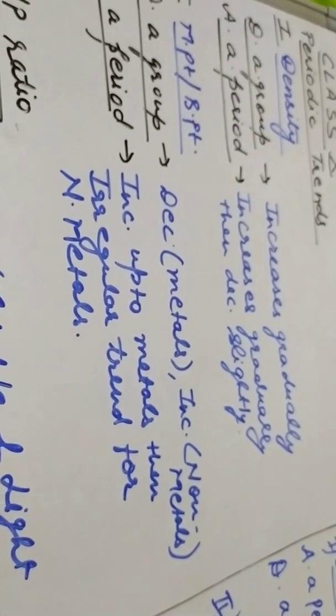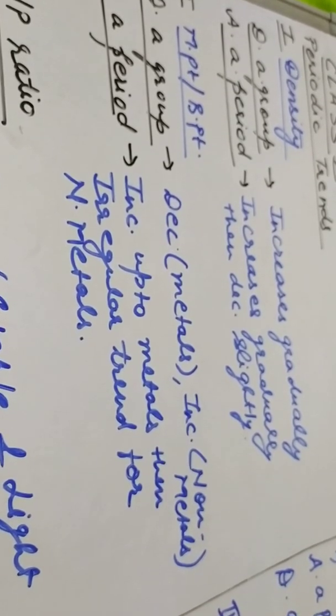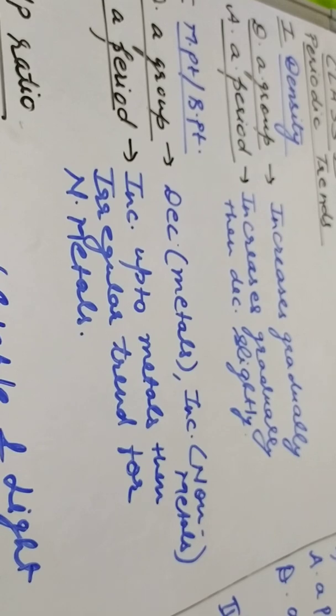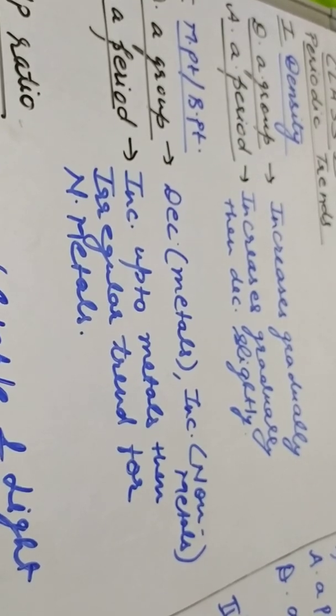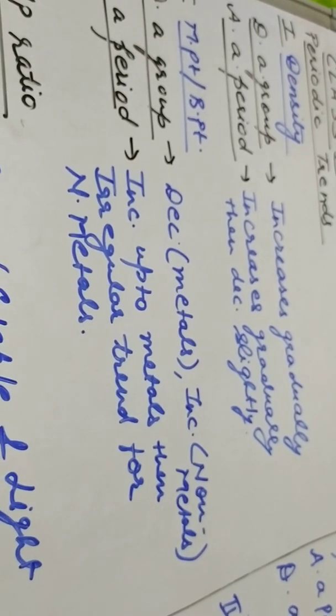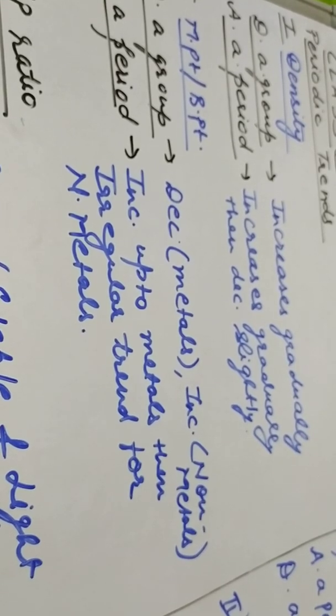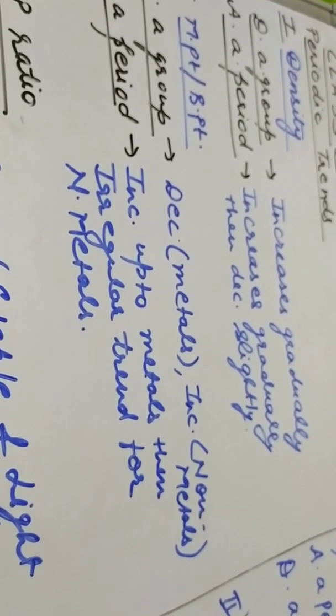Next is melting and boiling point. Down a group, it decreases for metals and increases for non-metals. In case of metals, down a group, the metallic bonding increases. Metallic character increases, you have learned. So metallic bond increases down a group, and it is inversely proportional to the van der Waals forces. Van der Waals forces are the weak forces between the molecules that decrease down a group.